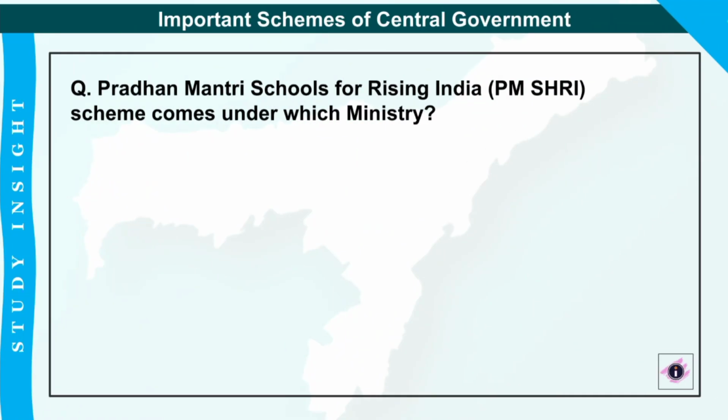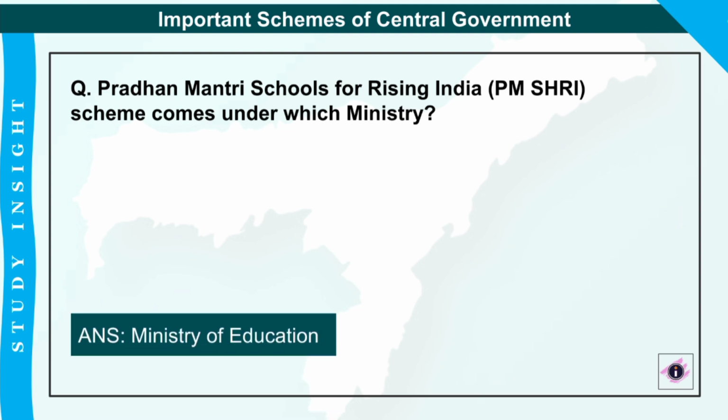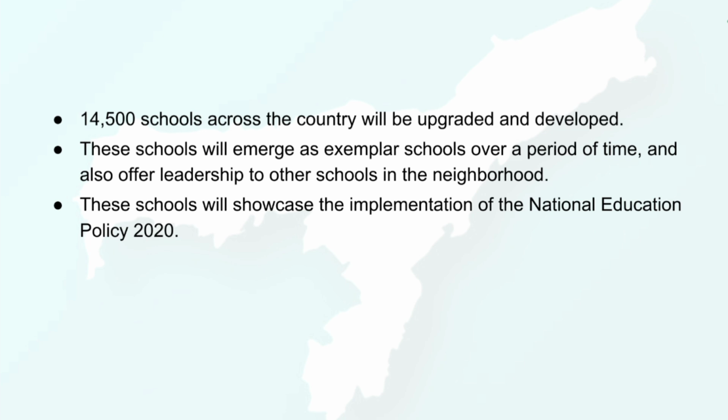Next is Pradhan Mantri Schools for Rising India, that is PM Shri scheme, and comes under which ministry? So again, the correct answer will be Ministry of Education. So under this scheme, nearly 14,500 schools across the country will be upgraded and developed. These schools will be the model schools, or you can say the exemplar schools, which will implement the recommendations of national education policy 2020. And again, these schools will provide leadership to other schools in their neighborhood.